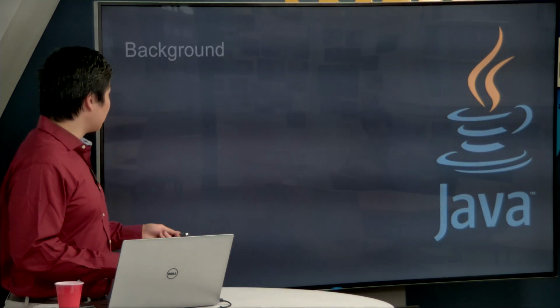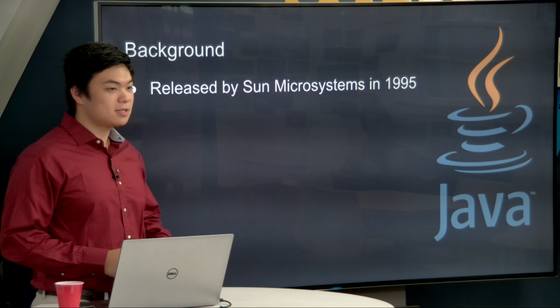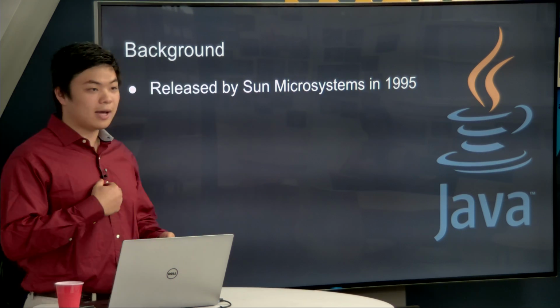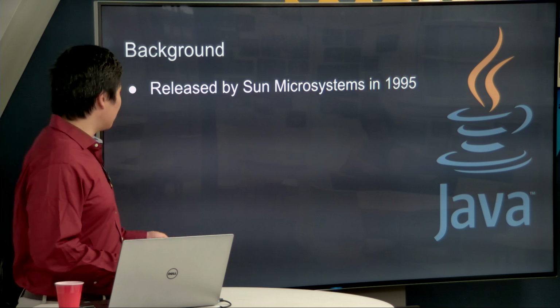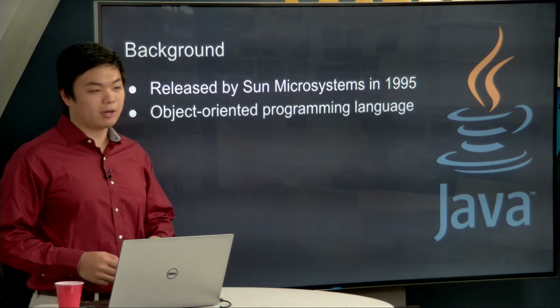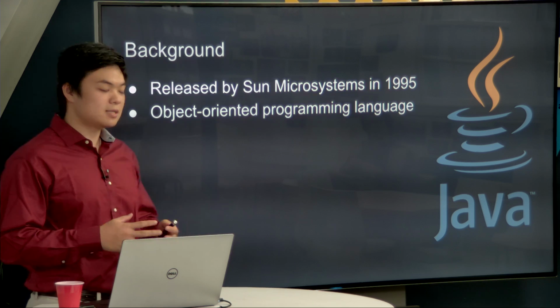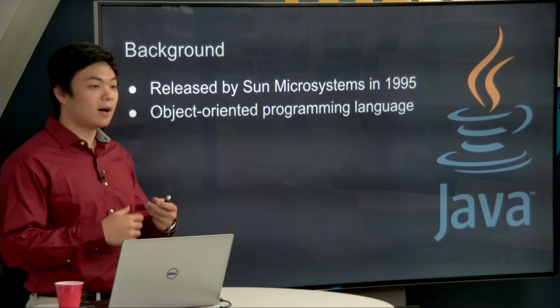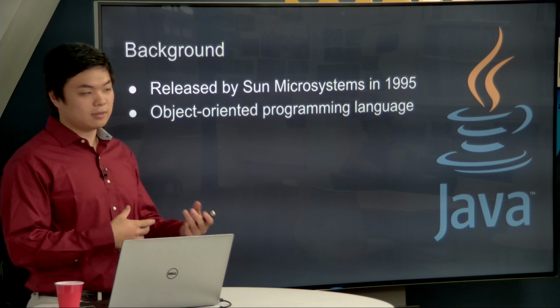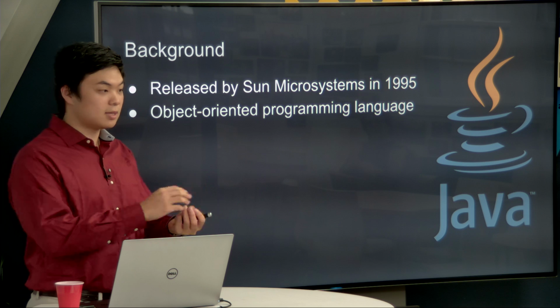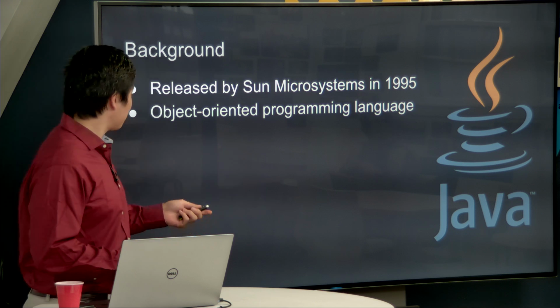Java, as a background, was founded by Sun Microsystems in 1995. That means today it is 22 years old, older than I am, probably older than some of you. It is an object-oriented programming language. We'll cover a little bit more in depth what this means in a moment, but it suffices to say that Java is composed of objects that you create, classes that you define, and everything revolves around this idea of us making these objects and manipulating them.